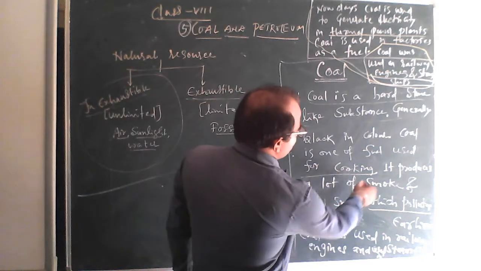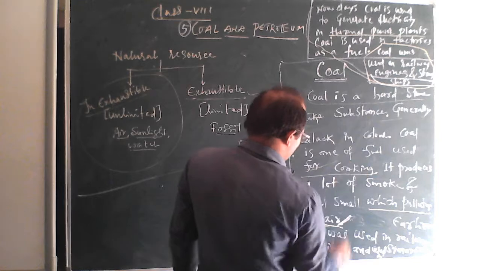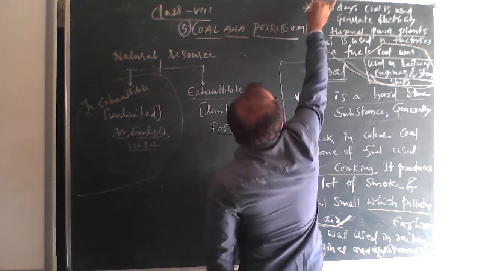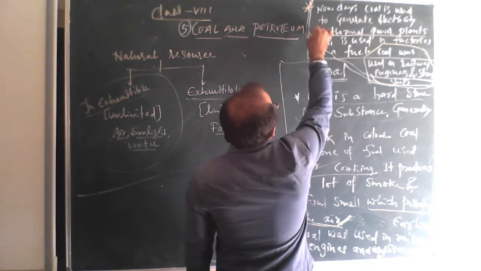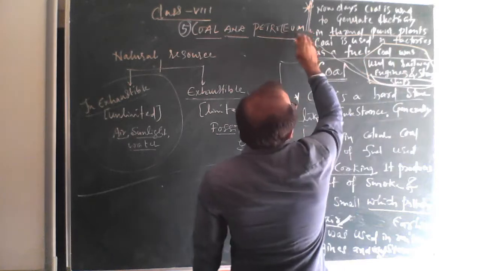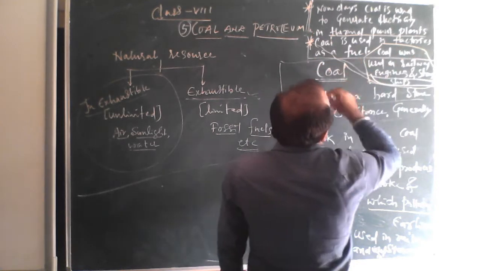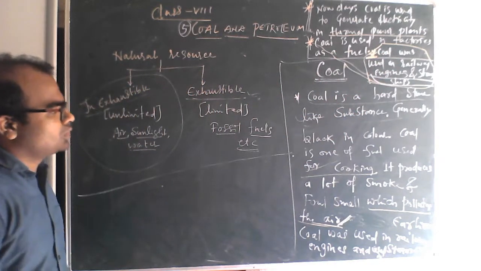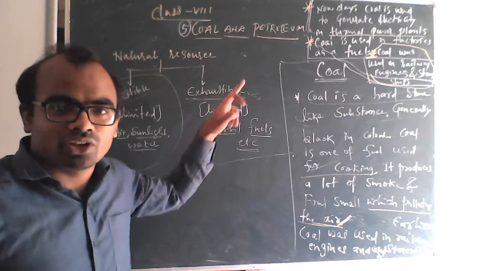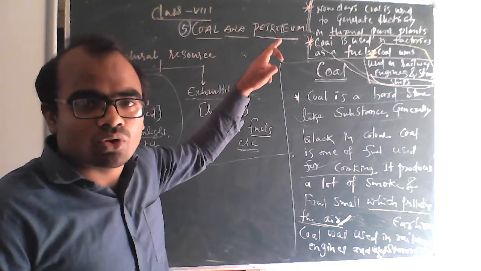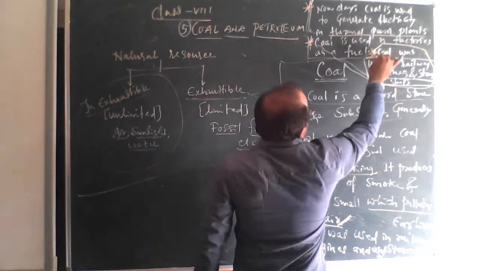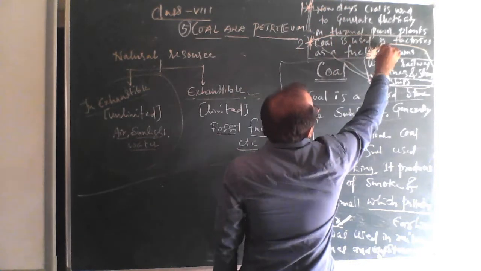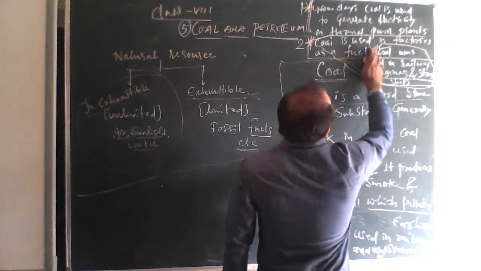So here, what should you do? Properties of coal, what is coal, that is one heading. Then here, these are the uses of coal. Nowadays coal is used to generate electricity in thermal power plants. One, coal is used in factories as a fuel. Two, coal is used in thermal power plants. Three, coal was used in railway engines and steam ships. Three points, make them as uses of coal. You can mark them with a star: one, two, three, right? So you can make them as uses of coal.